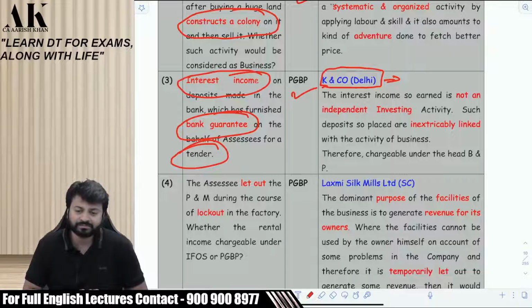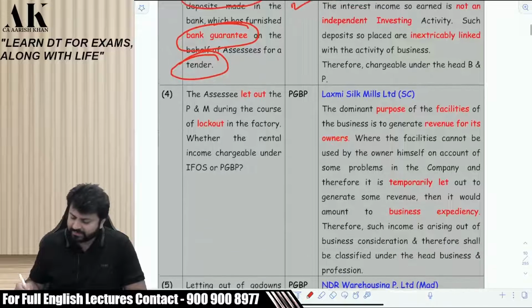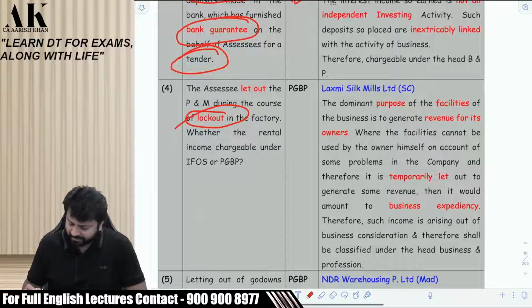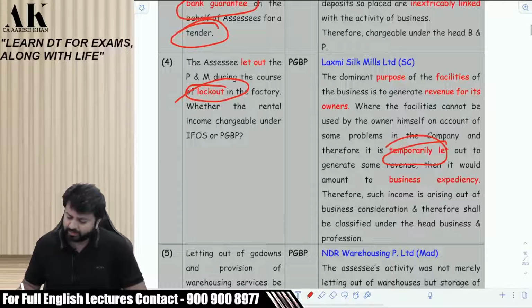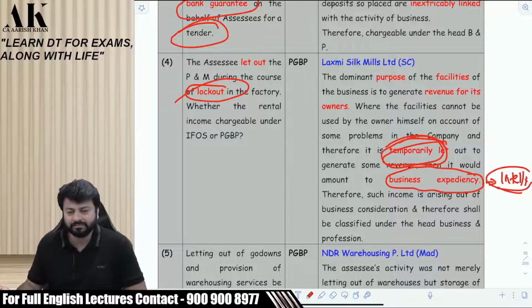Okay. Is it clear? So now this is the one which I have just asked you, that there is a lockout in the factory, and you temporarily let out. If you temporarily let out, this is your business expediency. Business expediency means business intelligence. Try to use these words in exam if possible. Try to make your answer slightly technical.